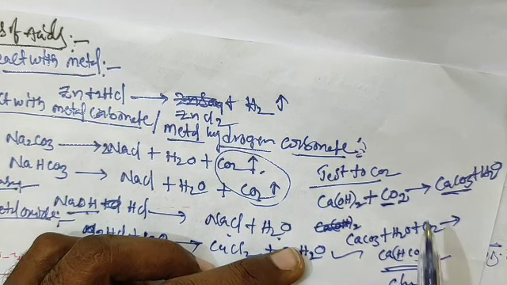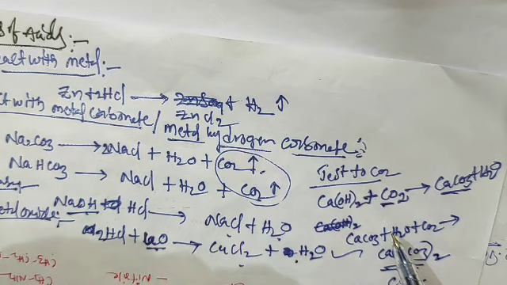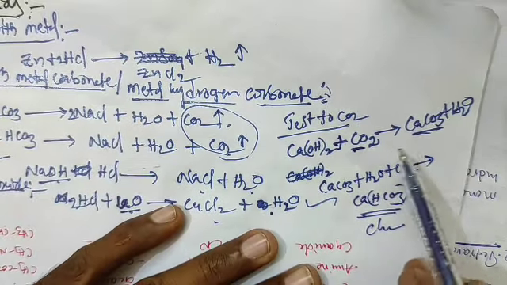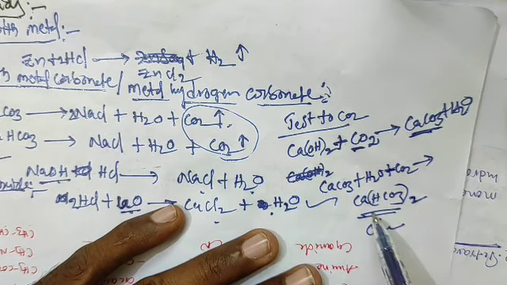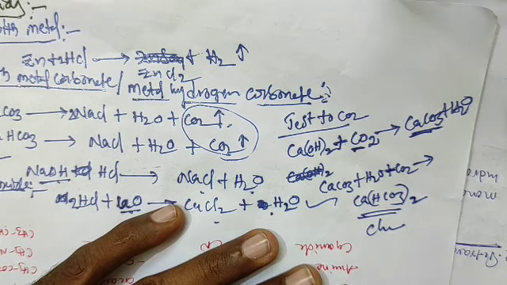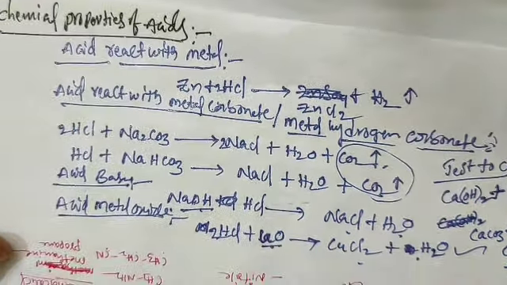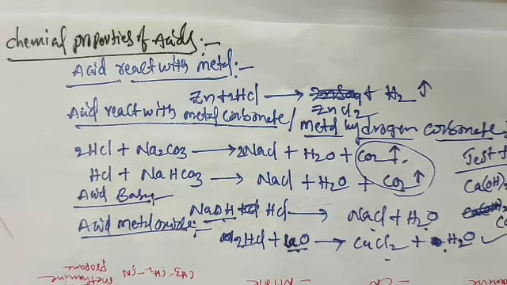Again, when sufficient CO2 is passed, calcium hydroxide changes into calcium carbonate, and again excess CO2 changes it into calcium hydrogen carbonate. These are the chemical properties of acids. Bases we'll discuss tomorrow.